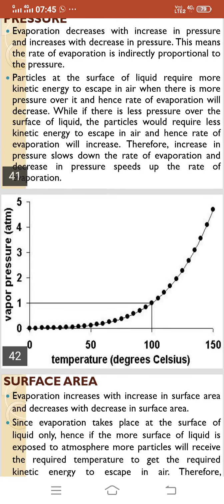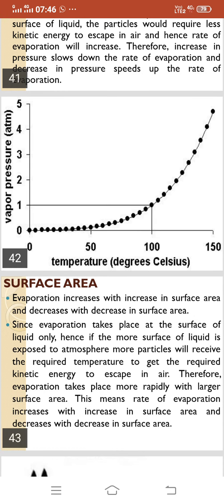You can see in this particular slide the graph between vapor pressure, in atmospheric pressure, and temperature, in degrees Celsius. Such a type of graph is found when we compare vapor pressure and temperature. So you can see the temperature is increasing, the pressure is decreasing. So there is an inverse relationship between temperature and pressure.